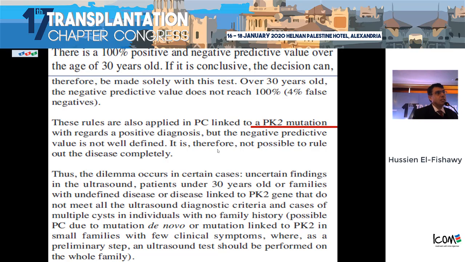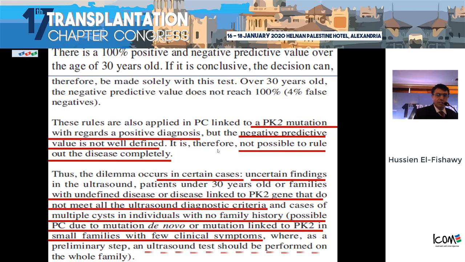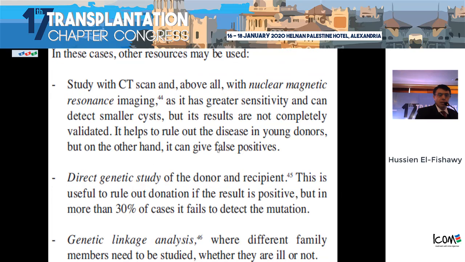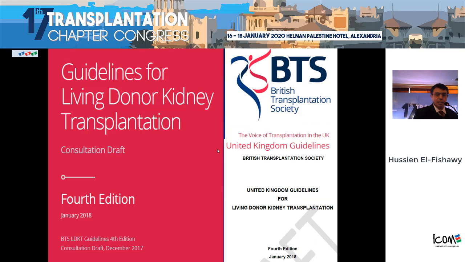Even if the age is below 30 years old, with a single cyst and a history of polycystic kidney disease, you should go for genetic screening. But even if it's negative, there is a 4% risk that still remains for kidney transplantation. So in this situation, the position is really very difficult. In any case of transplantation, you should do a CT, and screening with genetic study and genetic analysis.